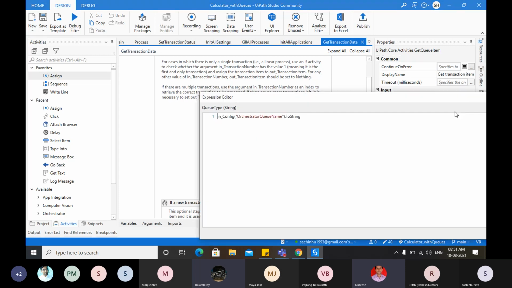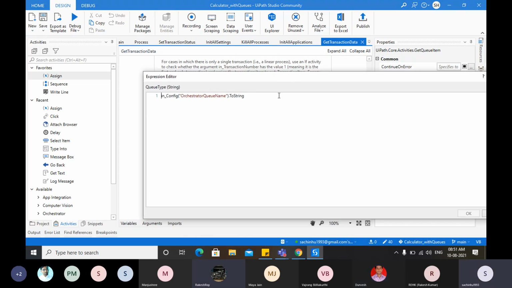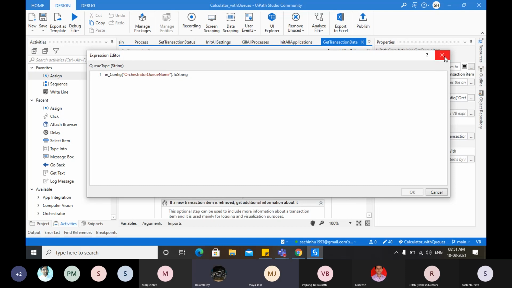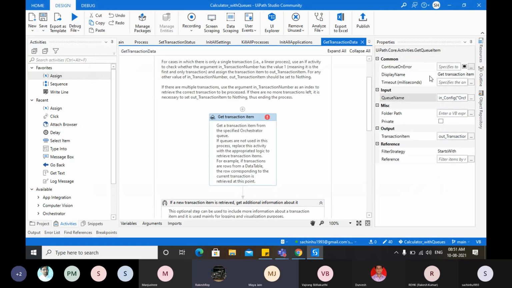It was correct. Change this orchestrator key name? No, that is correct. Is it the same in the config file? Yes, it's reading the name, so it will fetch the value. So that is correct. Did you save the config file?